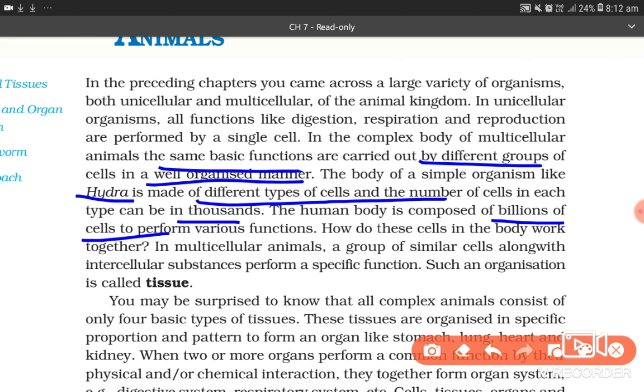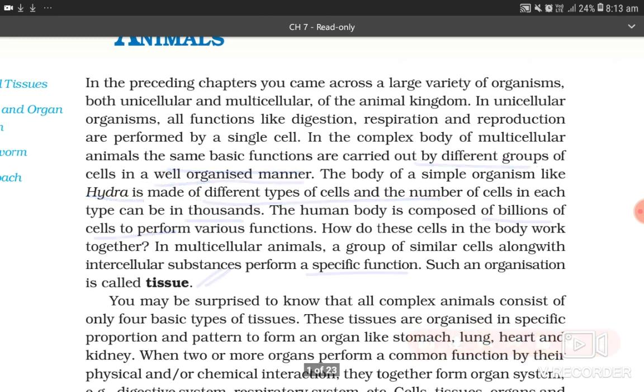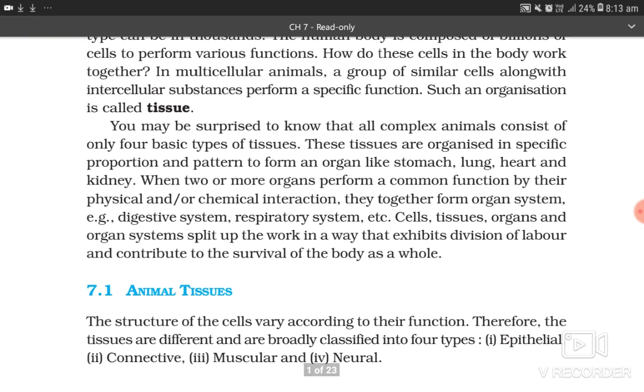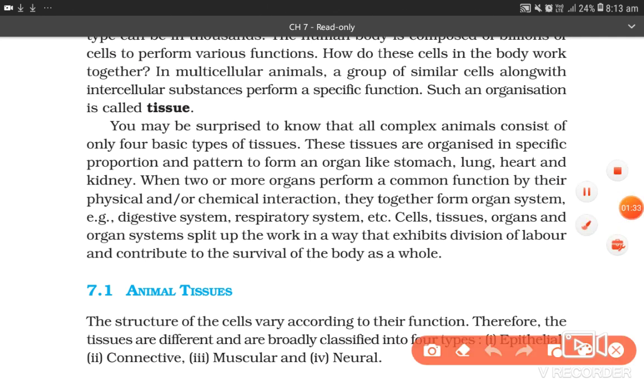How do these cells in the body work together? In multicellular animals, a group of similar cells along with intercellular substances performs a specific function. Such an organization is called tissue. You may be surprised to know that all complex animals consist of only 4 basic types of tissues.